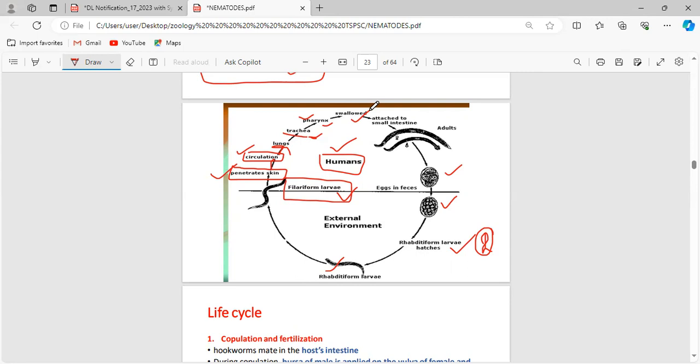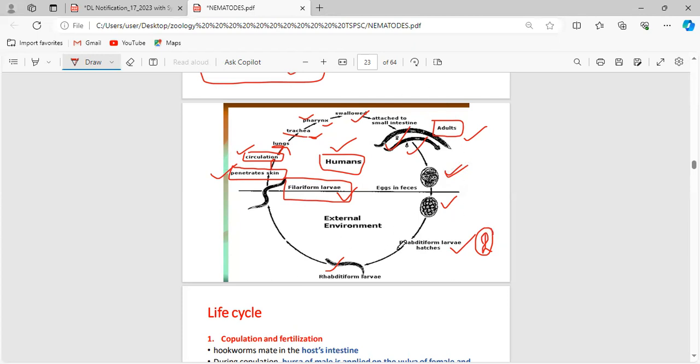And the intestine is the perfect area to attain sexual maturation. So now the larval stages are completely formed into the matured adult form with sexually matured reproductive organs. Now, by fertilization, by fusion of the male and female gametes, the female lays lots and lots of eggs. Again, the eggs will be released in the fecal matter. Once again, the life cycle starts.